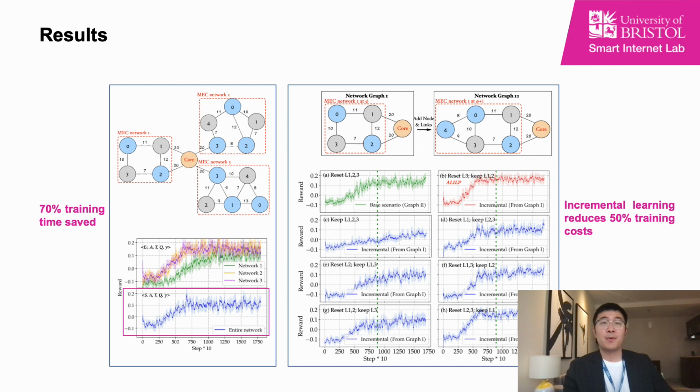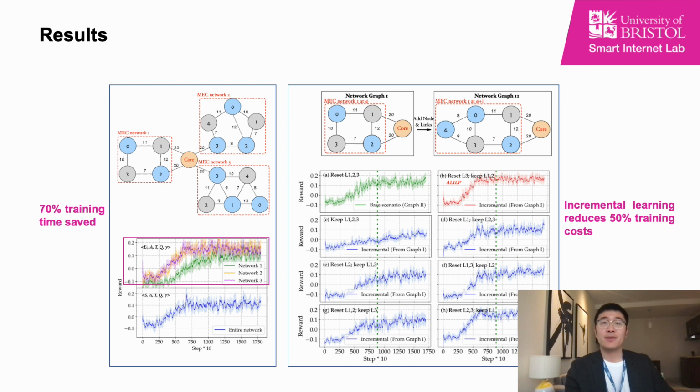The left bottom blue line is the final result of NetMind, and the upper three are the results when applying DRL to those networks individually. It can be seen that by using NetMind, we can achieve 70% training time savings.